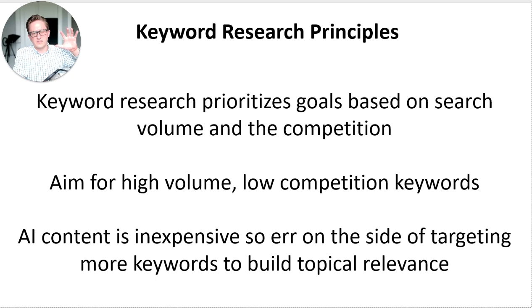And this is important, and we'll talk about how to write AI content effectively. But the important thing to keep in mind is that it's inexpensive to write AI content. Content used to be expensive, so we would focus a lot on prioritizing which keywords we're actually trying to rank for. But now content is very inexpensive, so generally we're just going to do all of them. Okay, there's no reason to stress out over which ones we should go for first. We'll just do all of them.